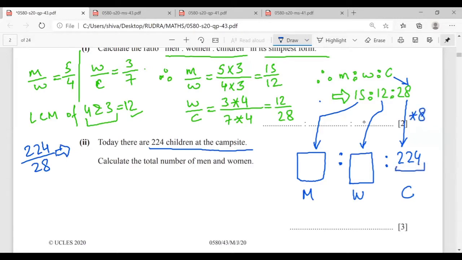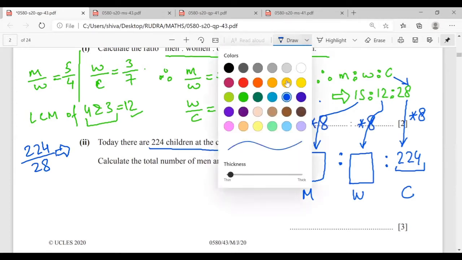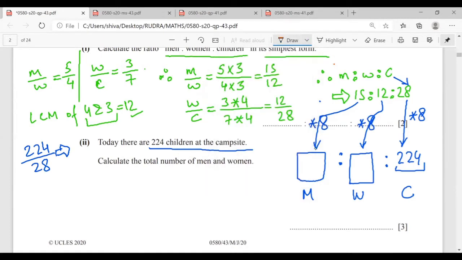So you need to multiply 12 also by 8 and 15 also by 8. Mr. Rudra, any doubt? No, sir. So the answer that I will get here is 8 5 the 40, 120, and this will be 96. So the number of men and women that you have is 120 and 96, and